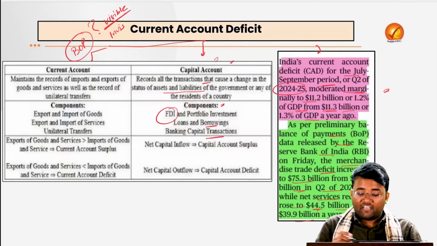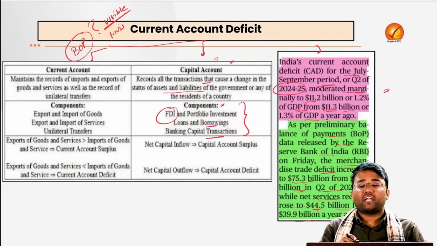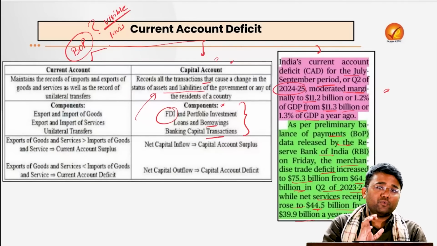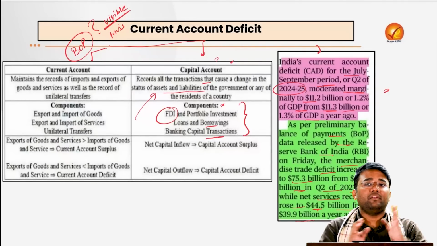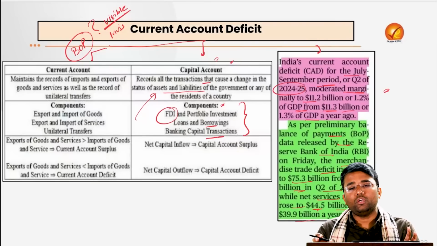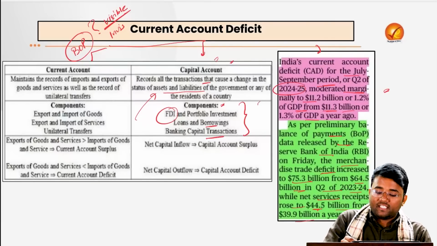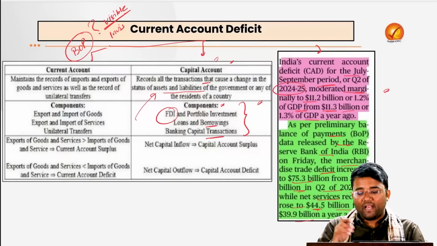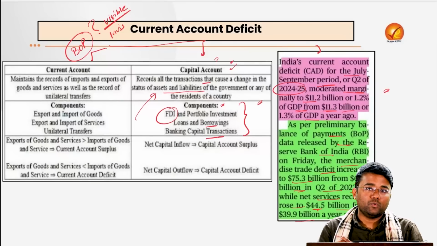All of that will be part of the capital account, because it impacts assets and liabilities. If you are confused whether a component is part of the capital account or the current account, just see whether it impacts the assets or liabilities of the government. If it does, it will be part of the capital account.